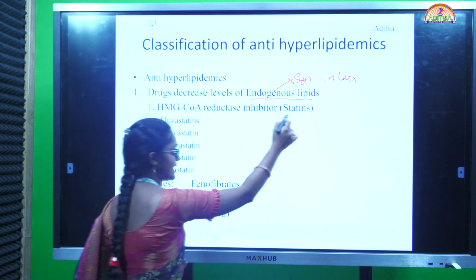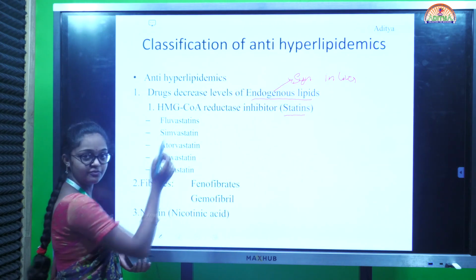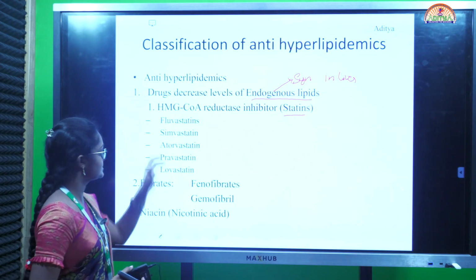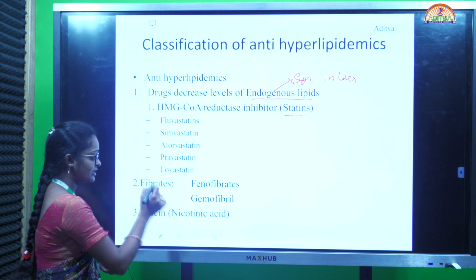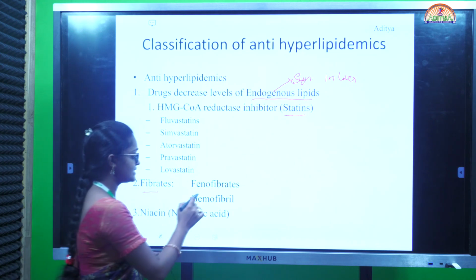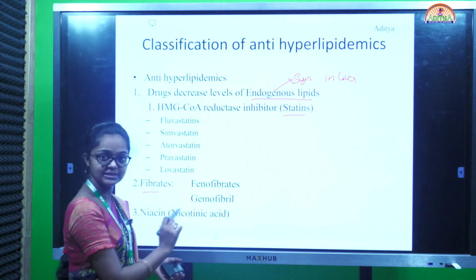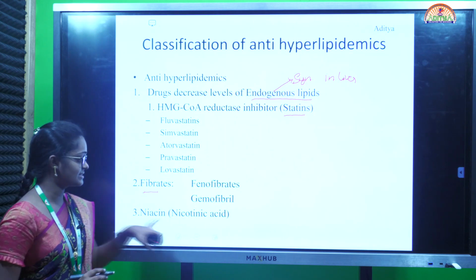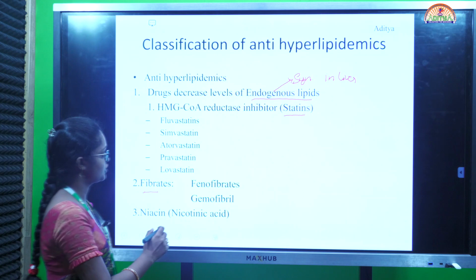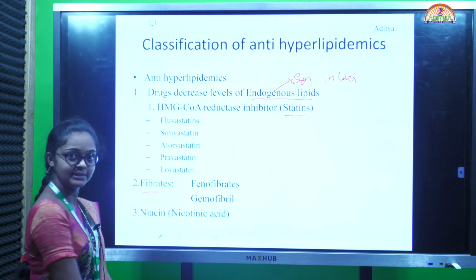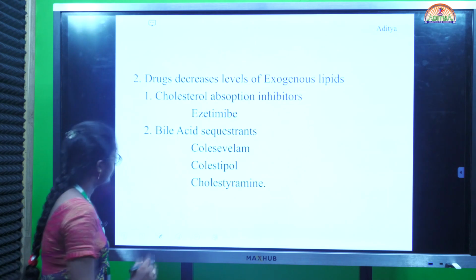In that, the first one is statins. Drugs involved are fluvastatin, atorvastatin, simvastatin, pravastatin and lovastatin. The second one is fibrates. Drugs involved in fibrates are fenofibrate and gemfibrozil. Next, niacin, which is nicotinic acid. These are the classification of anti-hyperlipidemics involved in endogenous lipids.